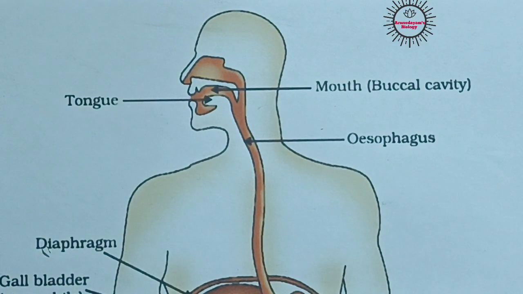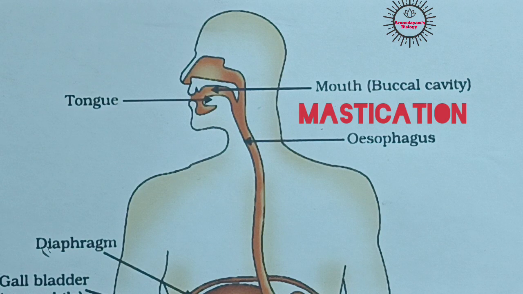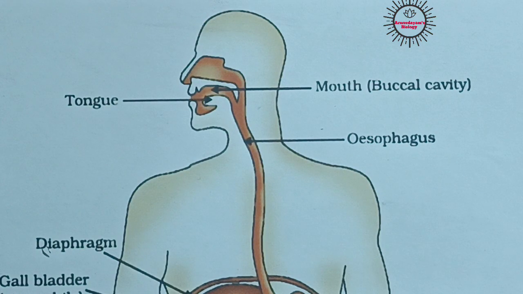So what happens here is, when we take food into our mouth, these 32 teeth will help in chewing the food material into smaller particles. These 32 teeth will help in cutting and chewing the food into smaller particles. This process is called mastication. Cutting and tearing the food material into smaller particles is called mastication. So the teeth will masticate the food.